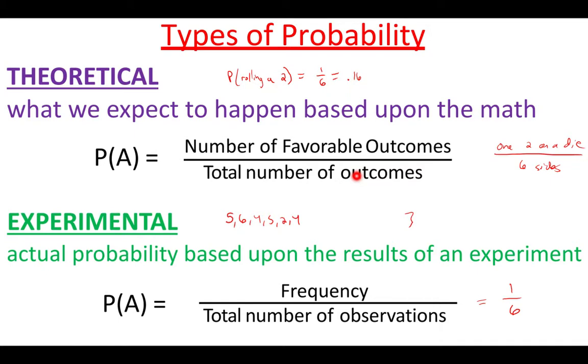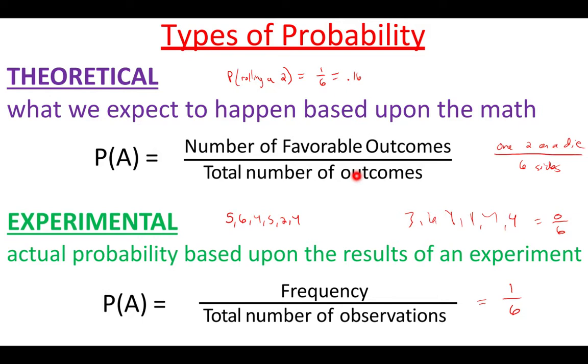3, 6, 1, 1, 4, one more, 4. So this experiment, I got 0 out of 6 because I rolled it 6 times. So my experimental did not match my theoretical. But theoretically, if I were to keep rolling this 6 times, on average, I would end up getting a 2 1 out of 6 times.